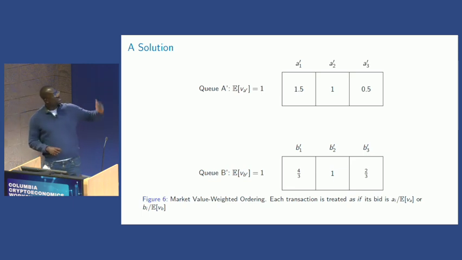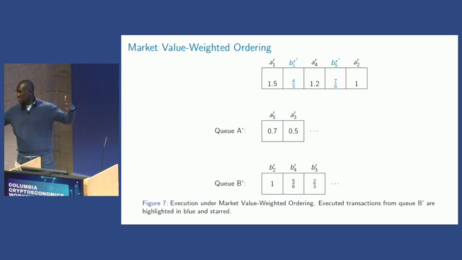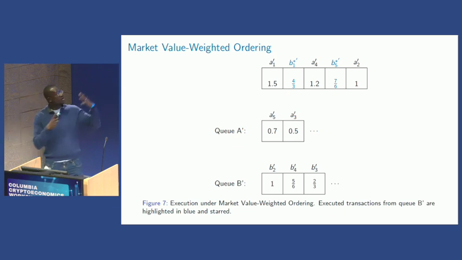When I execute based on this order, you see that they become more balanced. Of course, this is not a realistic example because we don't know their expected values. Can we have a good market signal for it? When we do this, what I call market value weighted ordering, you start seeing more balance. In our inclusion phase, where we need to reach consensus on which transactions to include, you will have more transactions from B as well, and a more balanced execution order from this same example.